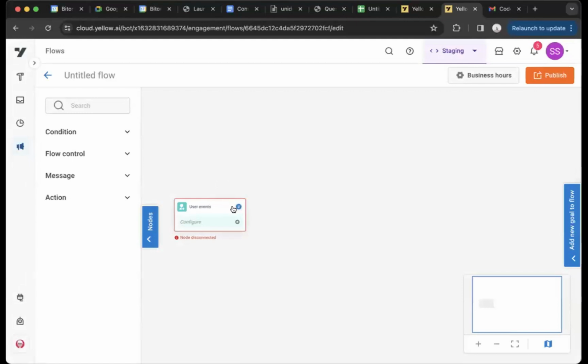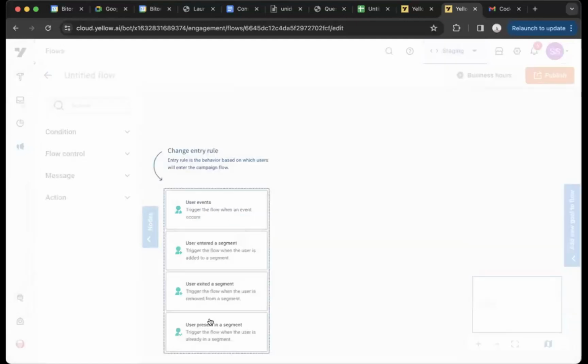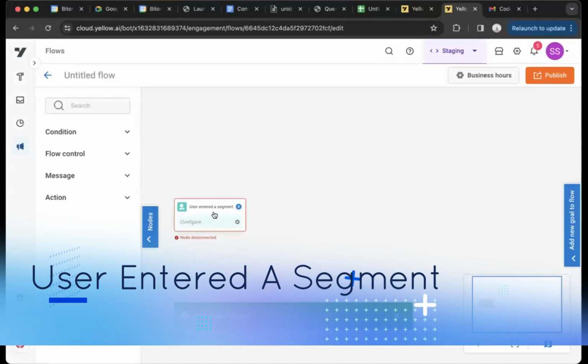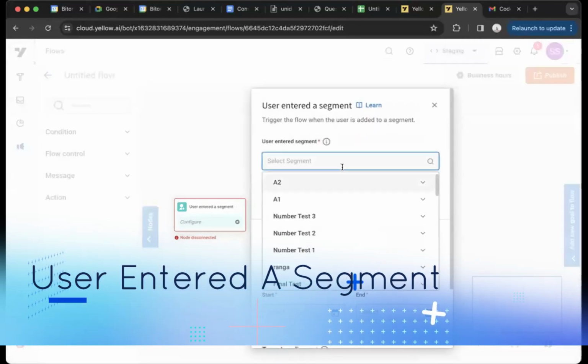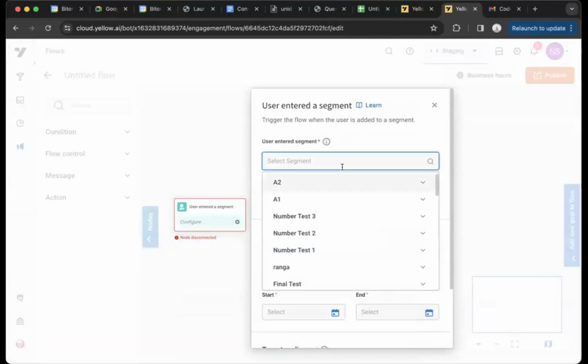Similarly, the other two entry points that we have, those also are event based only. So, user entered a segment. The idea is, let's say you want to run a campaign for every user. We'll talk about Spotify, since that is something that everybody will be aware of. Spotify has a free plan as well as a premium plan, right? If someone enters the premium plan, maybe you want to send them a welcome message or a message talking about the features of premium, right?